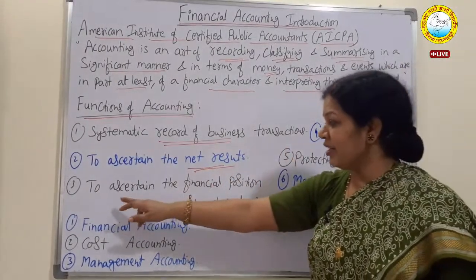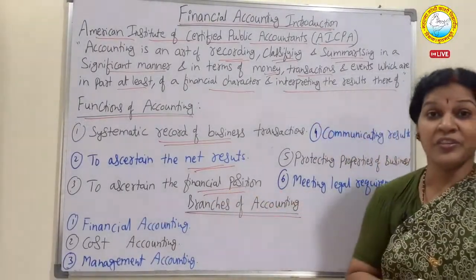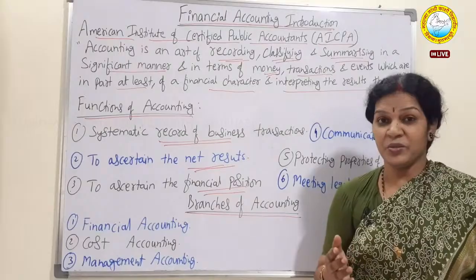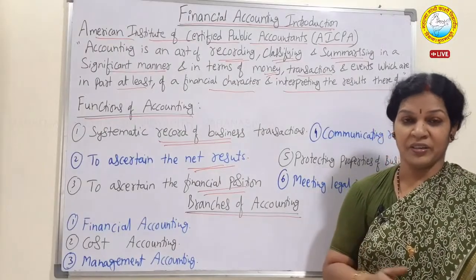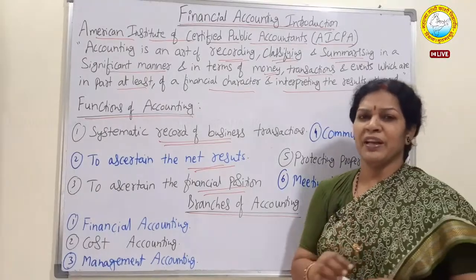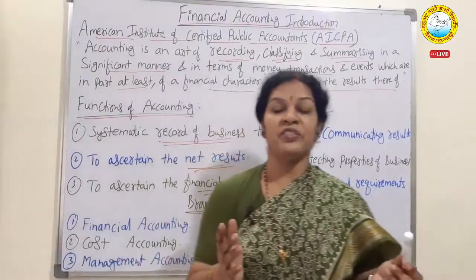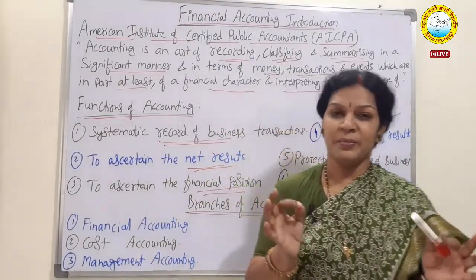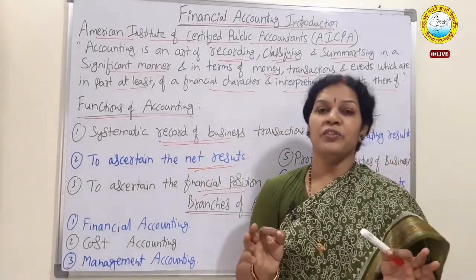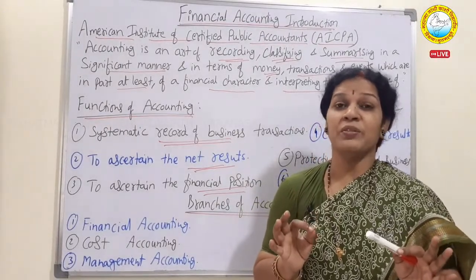Another object is to ascertain the financial position. We want to know the financial position. Is it good, bad or satisfactory? How do we come to know this financial position? Many people were asking me, Madam, by looking at the balance sheet, how can we say the financial position of the organization? I'll tell you a simple thing. To know the financial position, mainly final accounts are required.